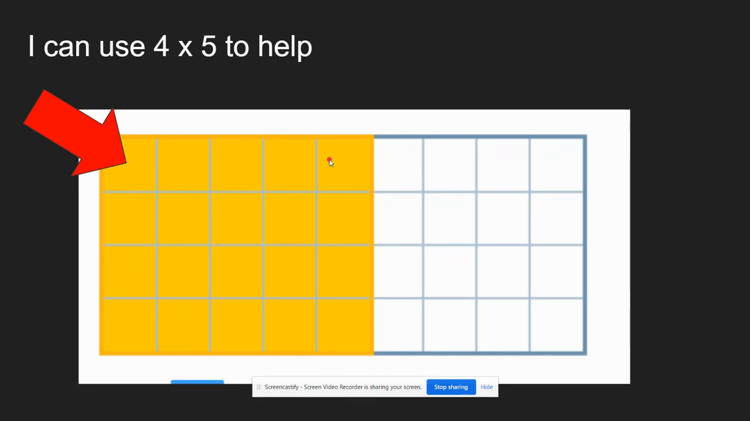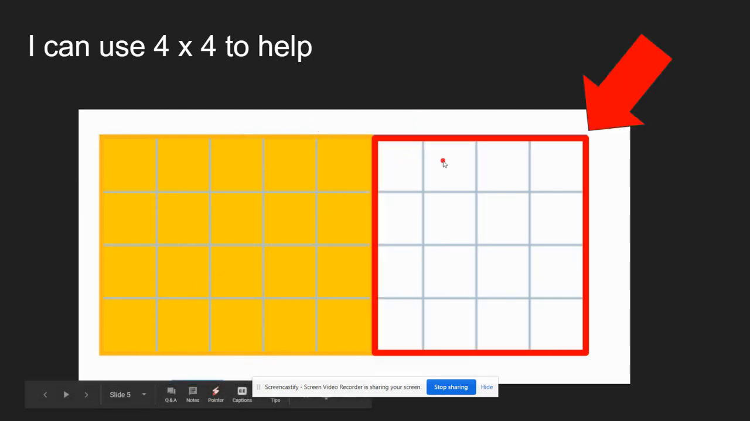Now I know that I can count by 5s 4 times and find the area. 5, 10, 15, 20. So the area of this rectangle is 20. Now I know 4 times 5 is 20, and now I need to find the area of this side. This is a 4 by 4 rectangle. So this is 4 in a column, 4 rows. So if I count by 4s, 4, 8, 12, 16. I know there are 16 here.